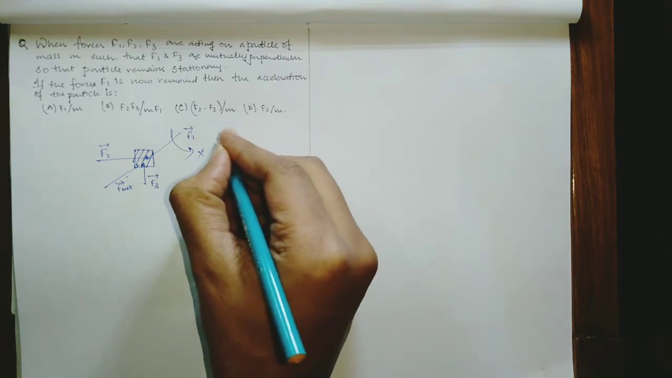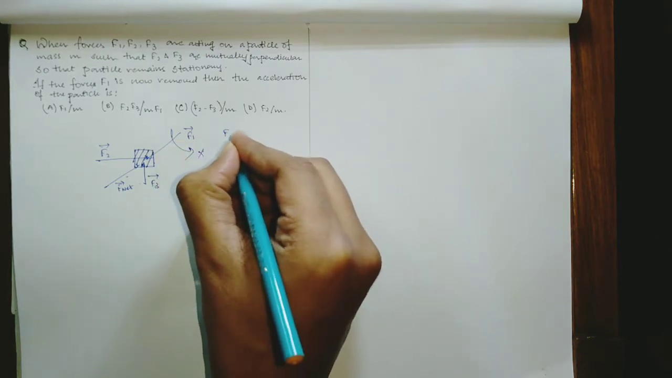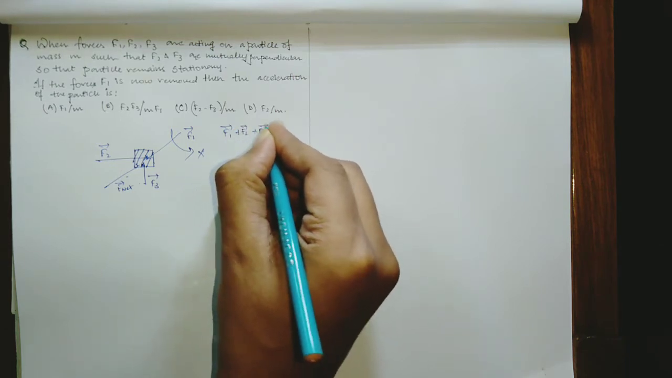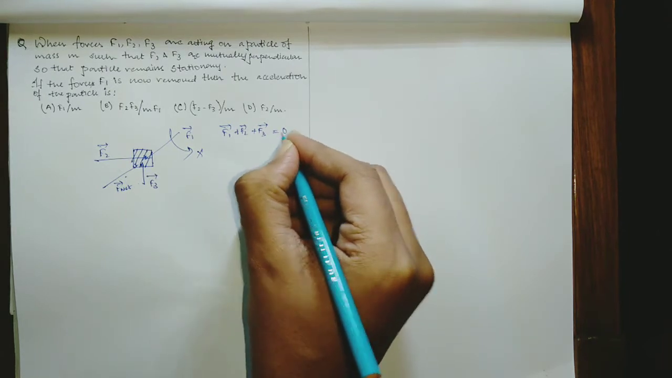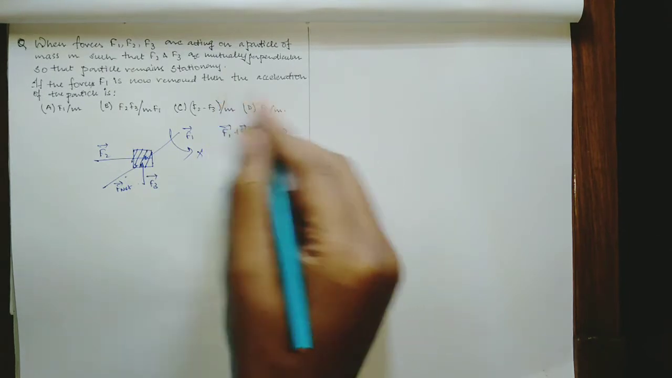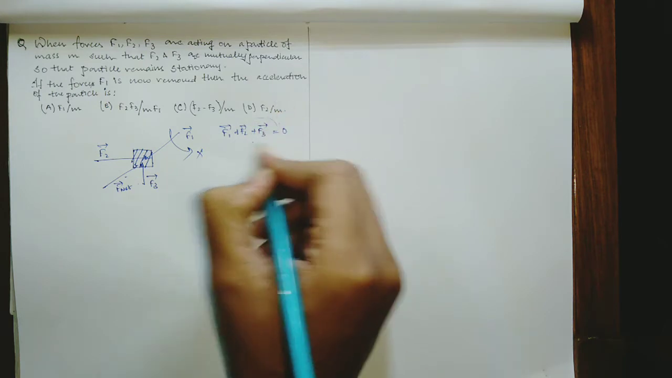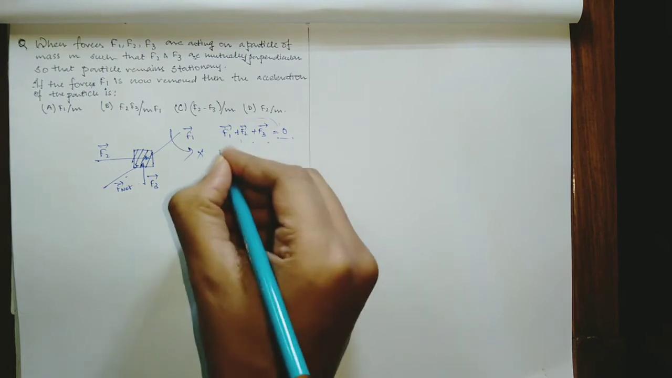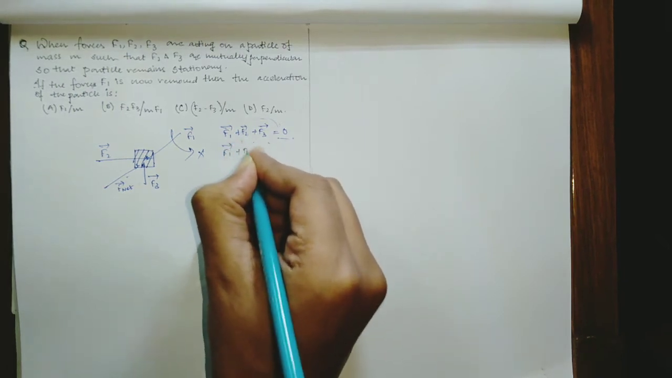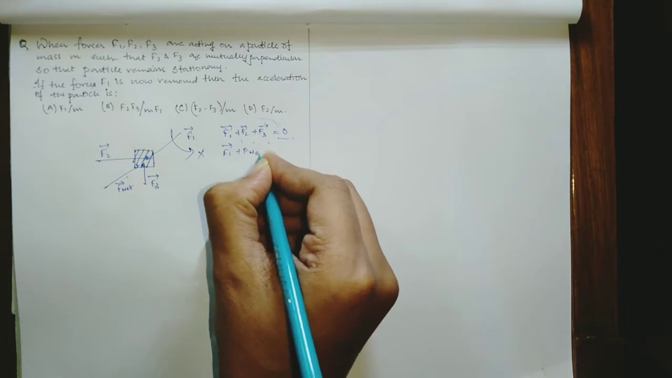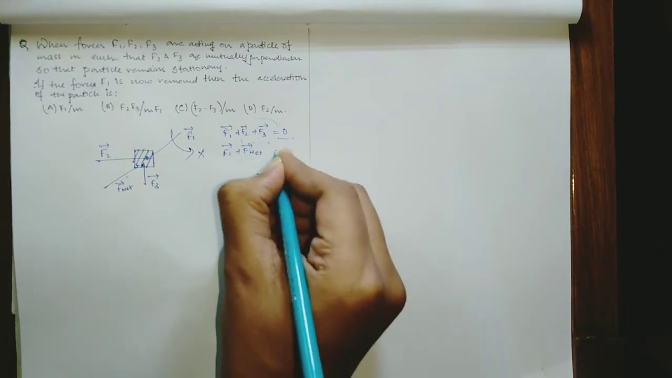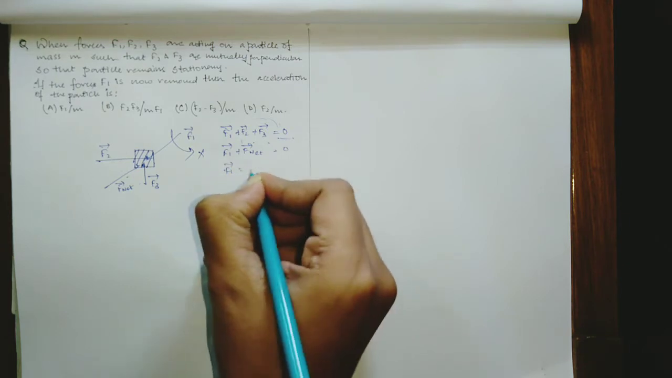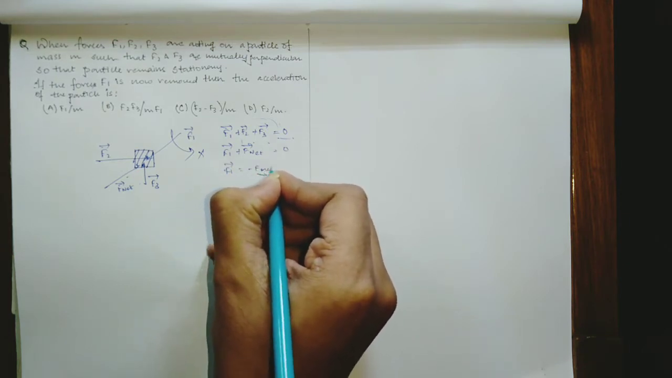So we can write the condition that F1 plus F2 plus F3 is nothing but 0, as it is not causing any acceleration or any movement. So this resultant is 0. Now we have denoted F2 plus F3 with F net, so F1 plus F net is equal to 0. So F1 is nothing but negative of F net.